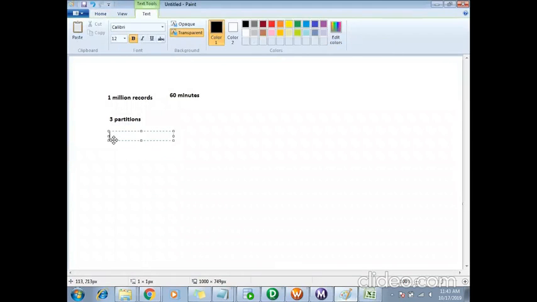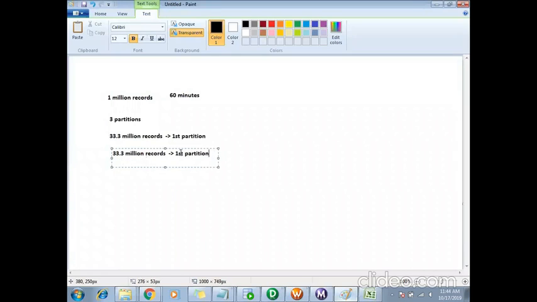These 1 million records will be extracted in parts: about 333 thousand records will be extracted in the first partition, then the next 333 thousand records will be extracted in my second partition, and another 333 thousand will be extracted in my third partition.